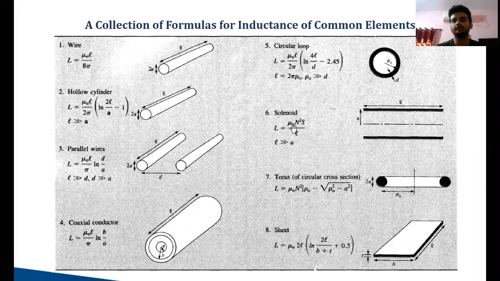Mu naught is the permeability, and if you have a material, then you'll have relative permeability also. Here only mu naught, the absolute permeability, is given, because we have considered it is air. If you have some material inside, then it will be mu naught into mu r, absolute permeability into relative permeability. N is the number of turns, and S is the area. So this is the formula for solenoid.